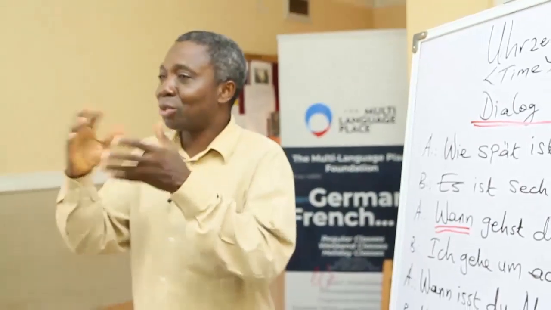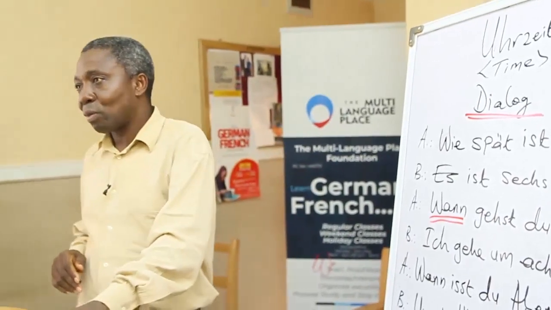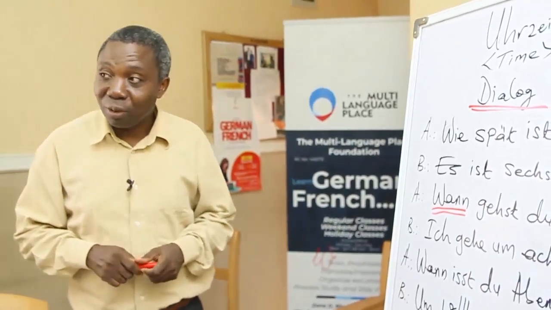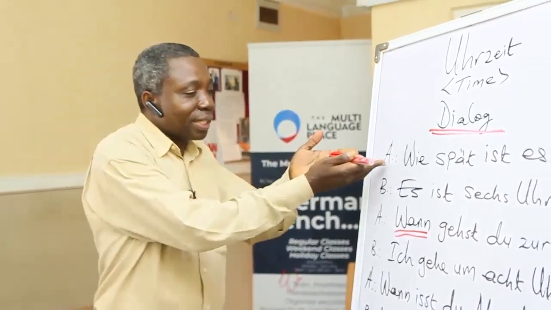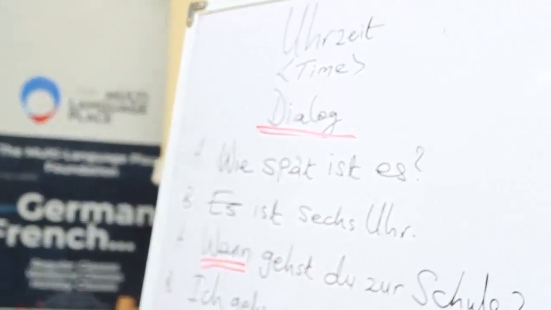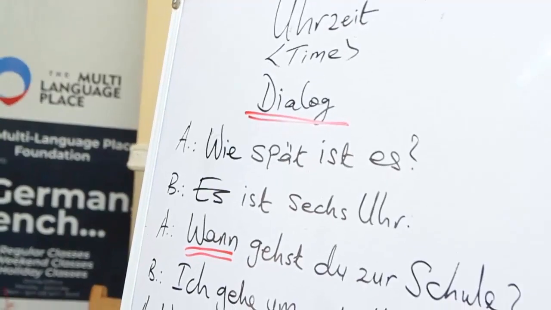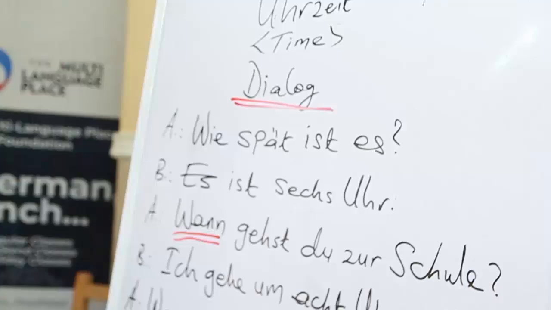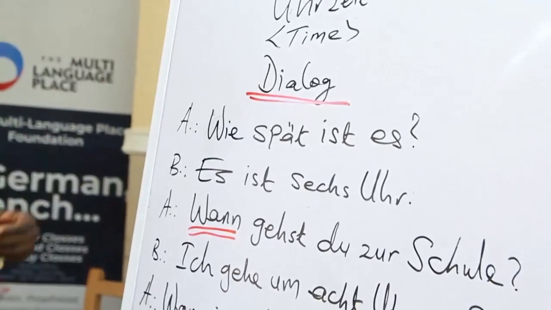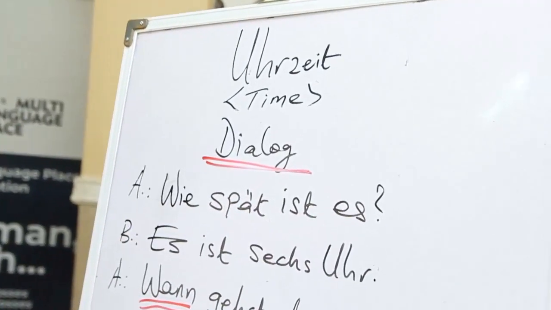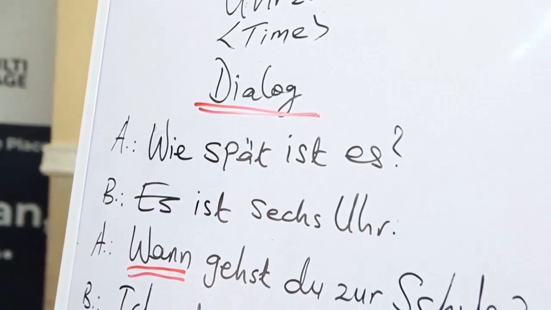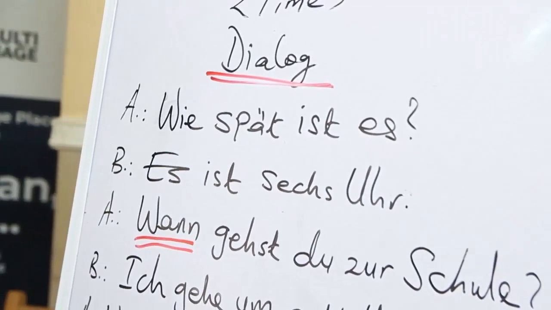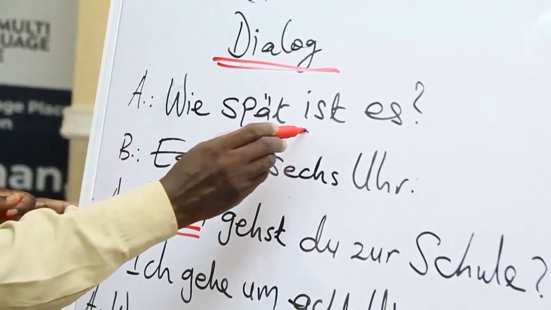Now we go to a little dialogue, at least to be able to see how much of the understanding of time we have. Okay, number one, we see A asking that same question: Wie spät ist es? And then, remember, always with the question mark. And then B says, es ist 6 Uhr. Es ist 6 Uhr. I believe you know that already.